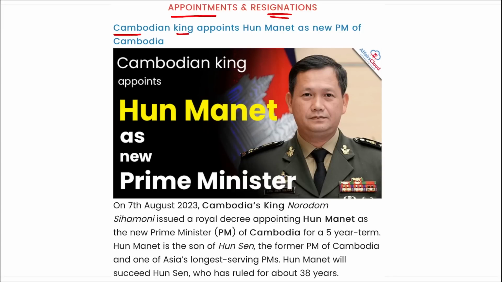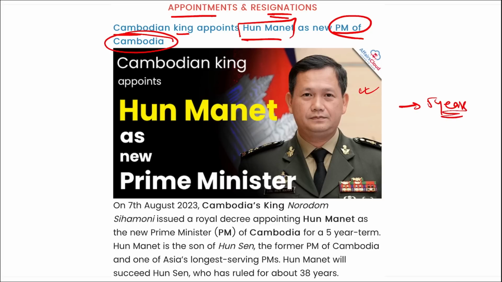Recently, the Cambodian king has appointed Hun Manet, as you can see him in the picture, as the new Prime Minister of Cambodia. So a direct question will be asked that who has been appointed as the new Prime Minister of Cambodia? He will be Hun Manet, right? And he will be in this position for a period of 5 years.